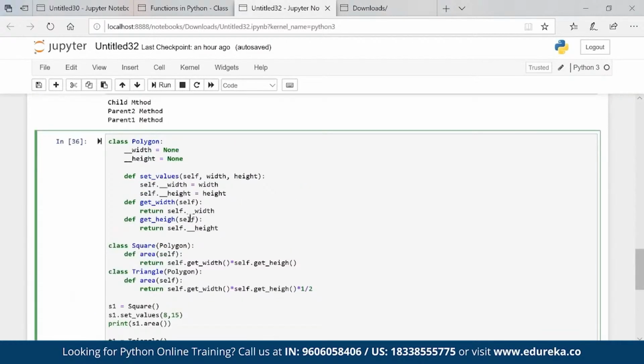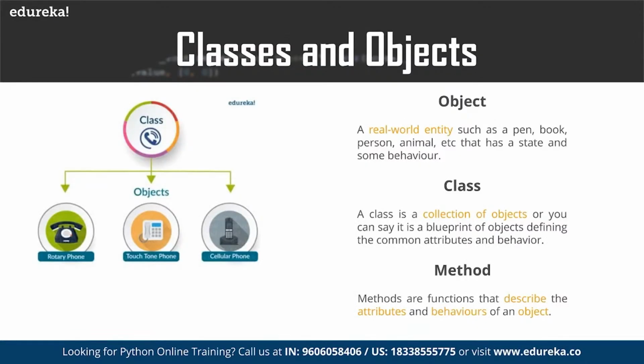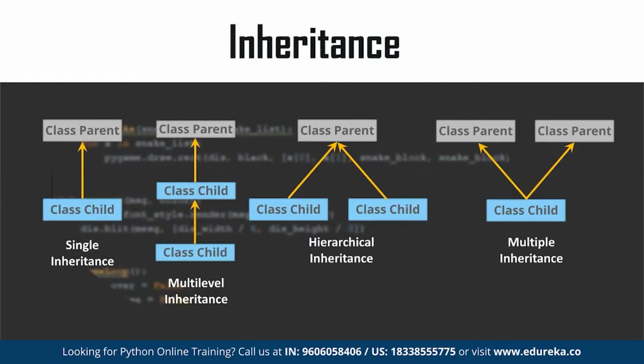So this is one small quick example which you can use for mathematical calculations for any of the polygons. Right? Now, what else do we have? We spoke about objects, we spoke about class, we spoke about methods. We spoke about different types of inheritances as well: hierarchical, multiple, multi-level, single, right? We had a discussion about it.